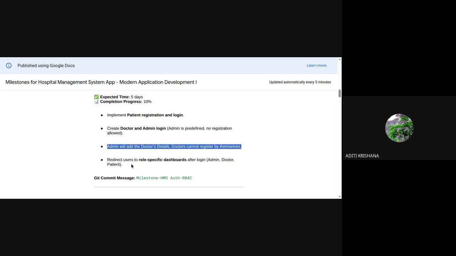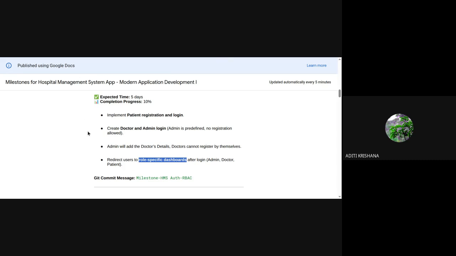And whenever anyone logs in, the role will direct them to their dashboard. For example, if admin logs in, he will enter into admin's dashboard, not into doctor's or patient's dashboard. Similarly, this condition applies for doctor and patient as well. Once this is done by you, cross validate with me, and then the final commit and push will be done.